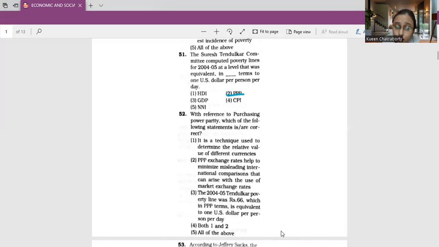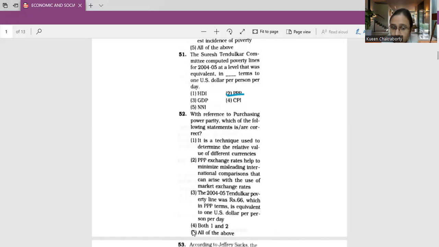The 2004 to 2005 Tendulkar poverty line was rupees 16, which in PPP terms is equivalent to $1 per person per day. So I will say number 1 and 2 both are correct.